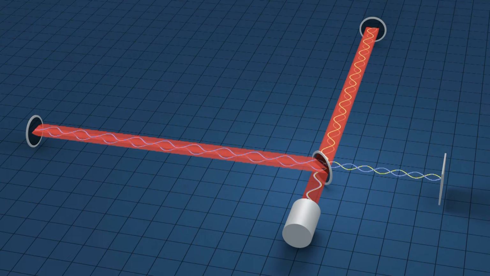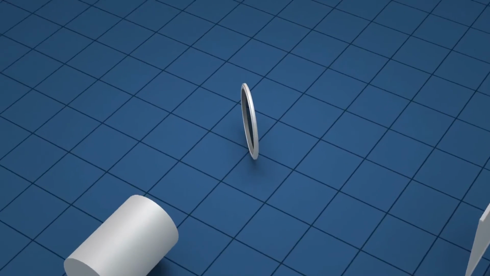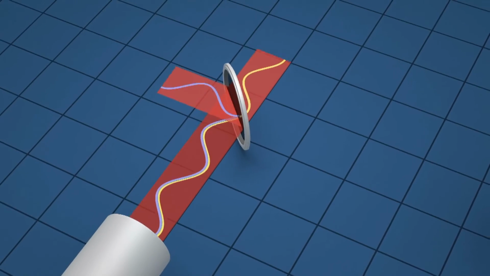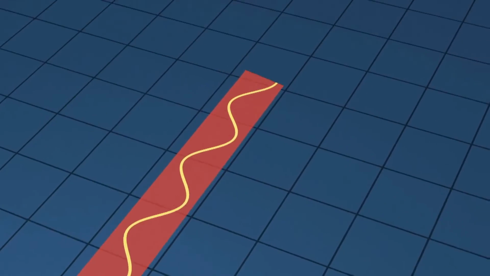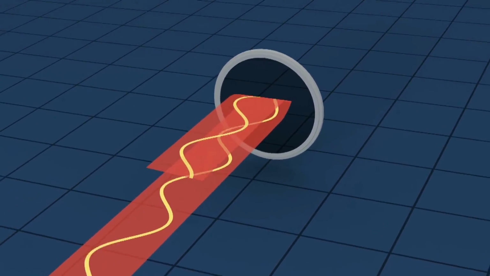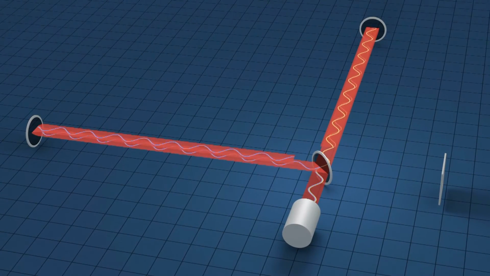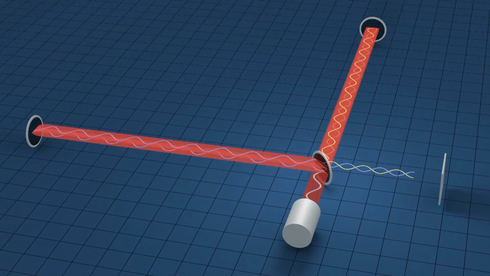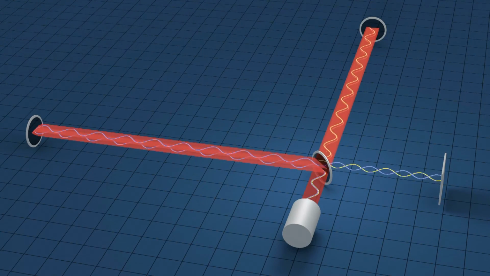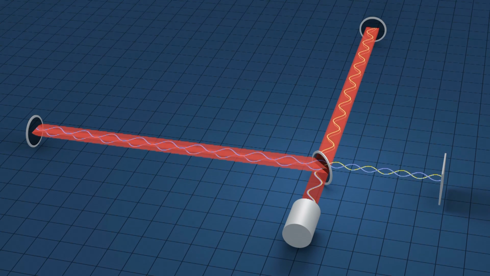LIGO consists of a laser source, a beam splitter, mirrors and an interferometer of very high sensitivity. The laser beam is directed towards the beam splitter, which divides the beam into equal halves. The two beams travel in an L-shaped configuration. The beams are reflected back by the mirrors, which are placed 4 kilometers away from the laser source, and the reflected light undergoes interference. The interference pattern remains stable as long as the lengths of both arms remain the same.